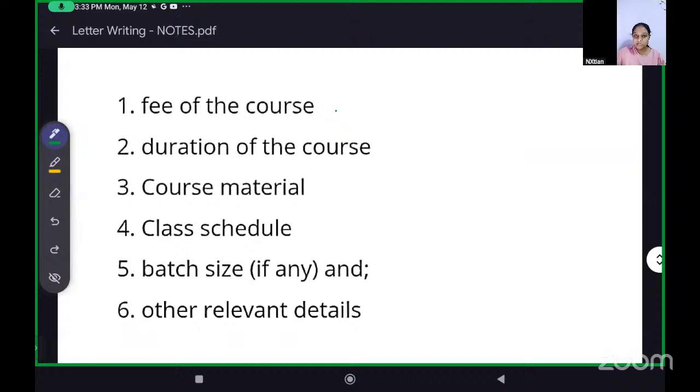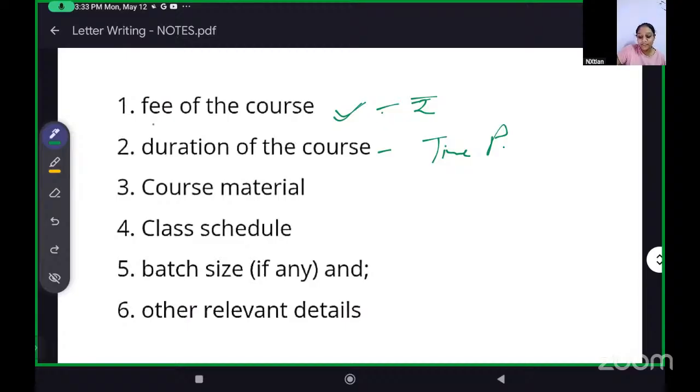Fee of the course, we know how much money it costs, then duration, time period. This is the time period we want to know. Yes, Cedric, why did you write dollar? You should have written rupee, no? I'll write rupee. It just came into mind, so I just put dollar. Okay, you can put rupee. You don't have to put dollar or rupee. I'm just putting it because I'm explaining. Yes, you have to write, okay? Don't write dollar. Duration, the time period for the course.